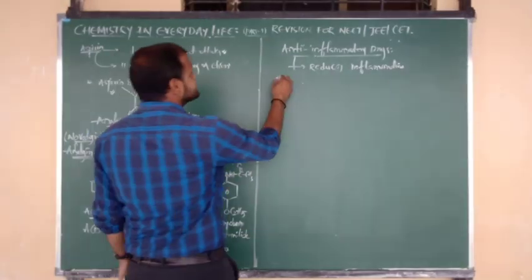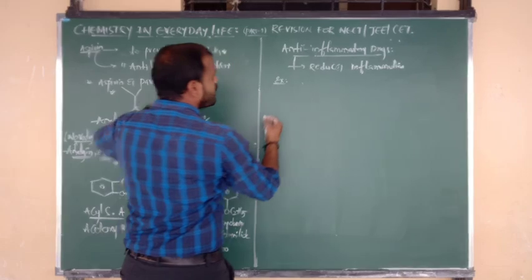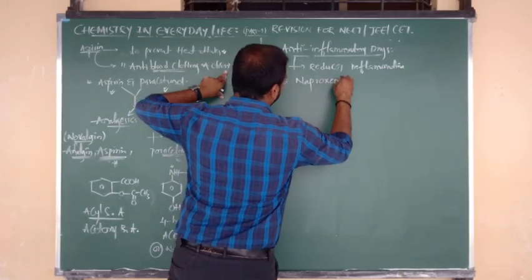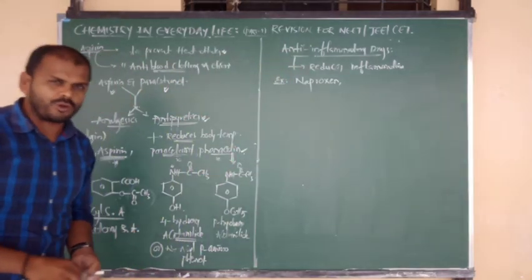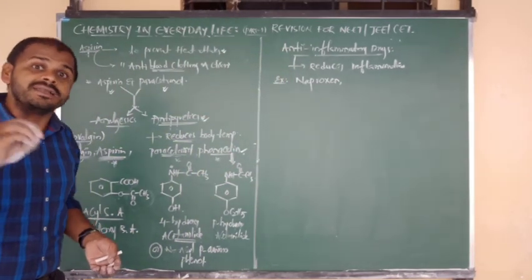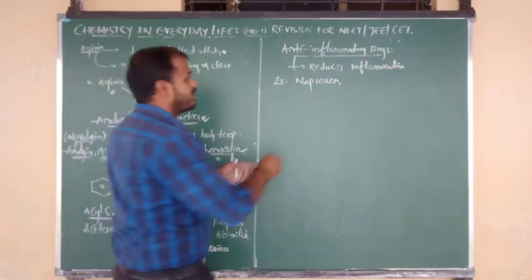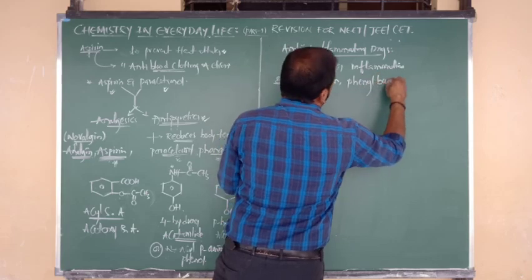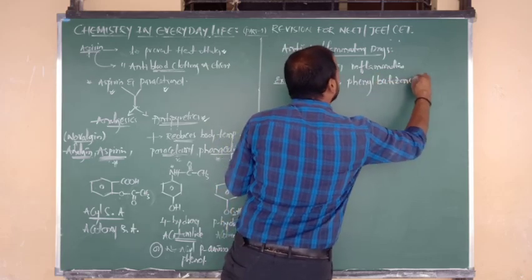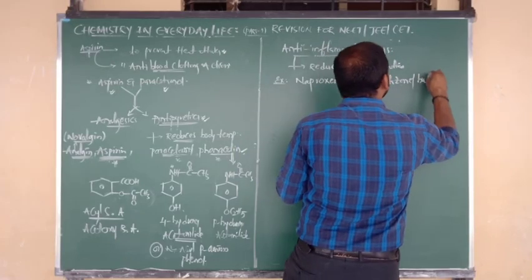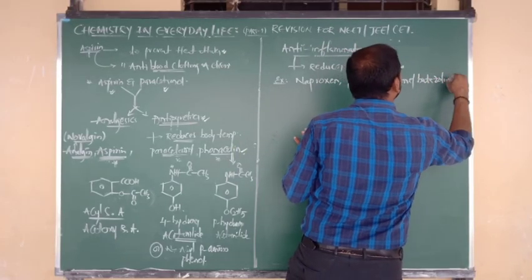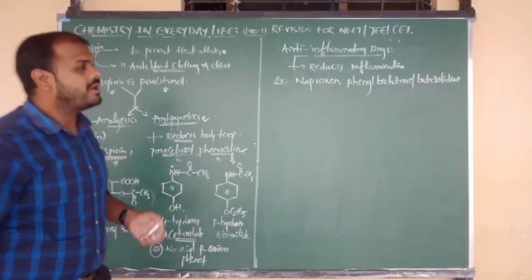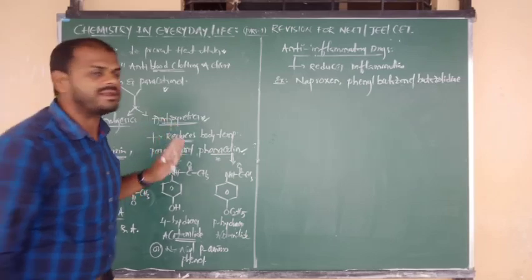But here we have to focus a lot only on examples. The example is naproxen. Very important: among the following, the anti-inflammatory drug is naproxen. It is a repeated question. And one more thing I am going to write here: phenylbutazone, and also butazolidine. Both are anti-inflammatory drugs.